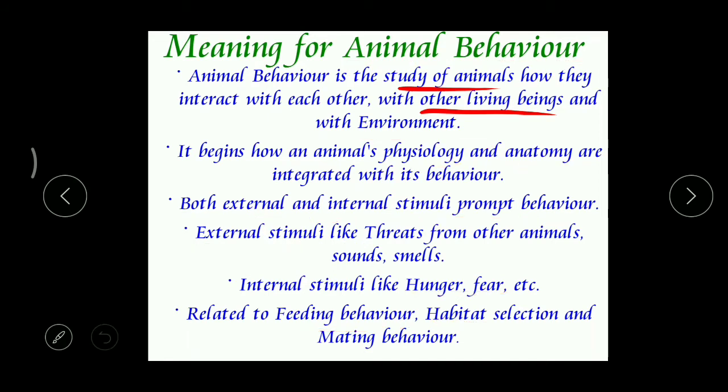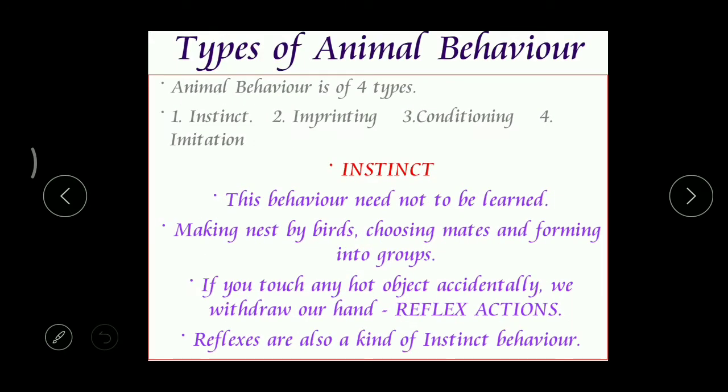Okay. Now let's come to the next topic. Animal behavior can be broadly divided into 4 types. The first one is instinct behavior. Then second one, imprinting.